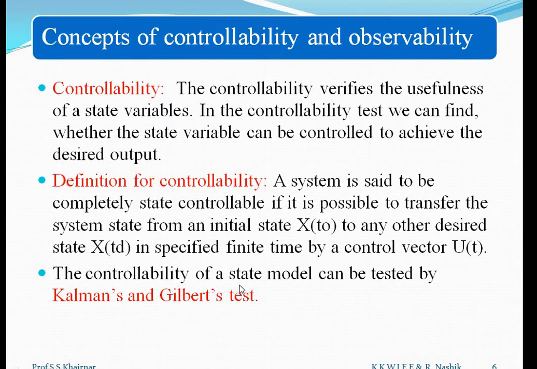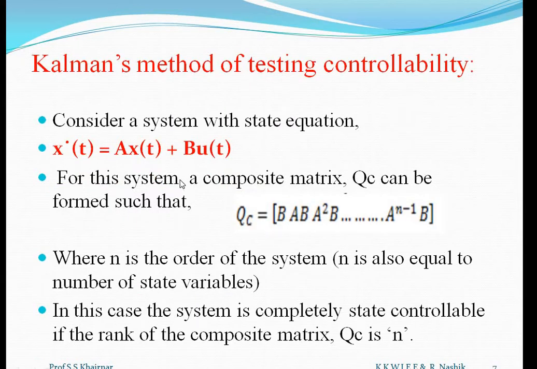The controllability of a state model can be tested by two ways. One is Kalman's test and other is Gilbert's test. Now we will see what is the Kalman test for controllability. It is also available for observability. But first we will see what is for controllability.